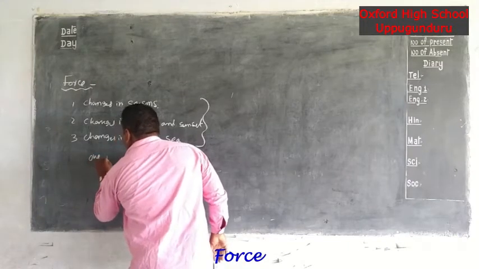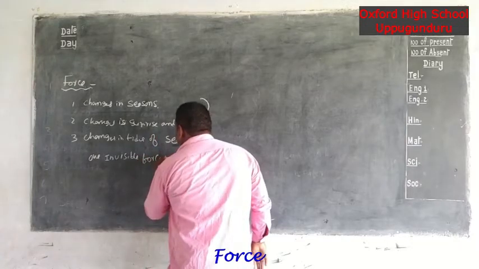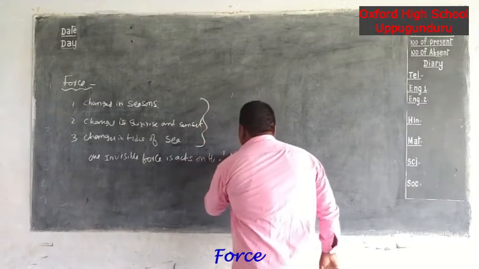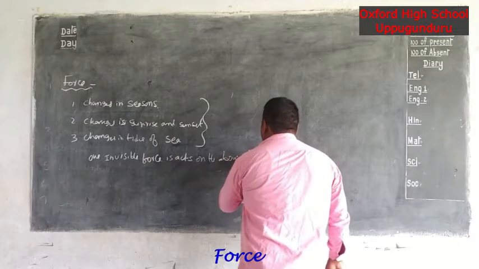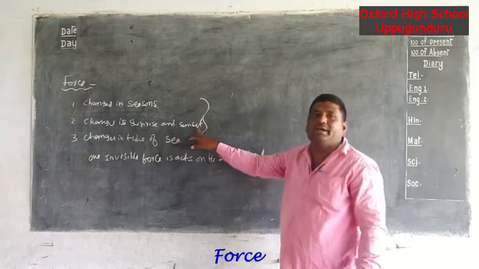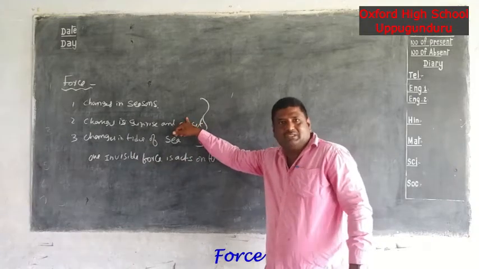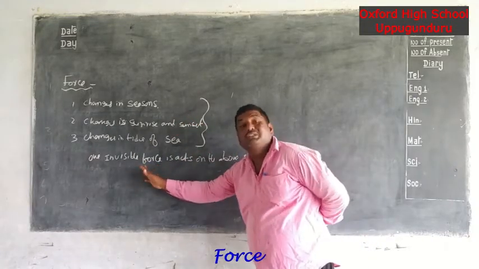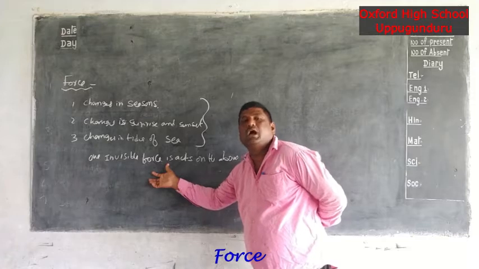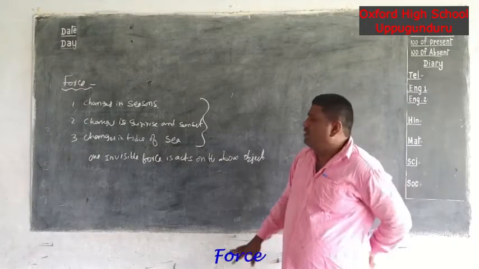One invisible force acts on the above objects. That's why there are changes in the seasons, changes in sunrise and sunset, and changes in the tides of the sea. In the above three cases, one force is acting. That force is the invisible force. It is the unknown force. We cannot see this force. Okay, now I am starting.